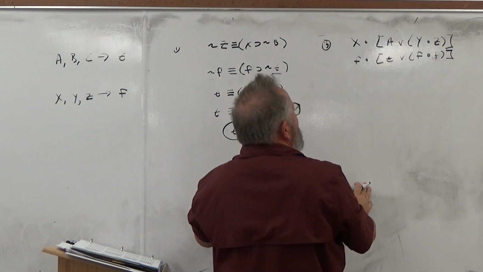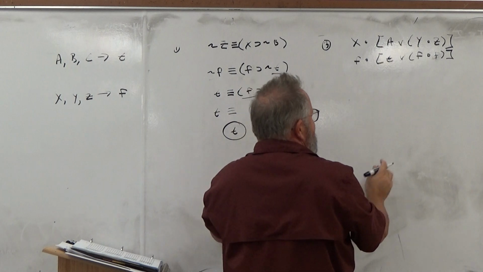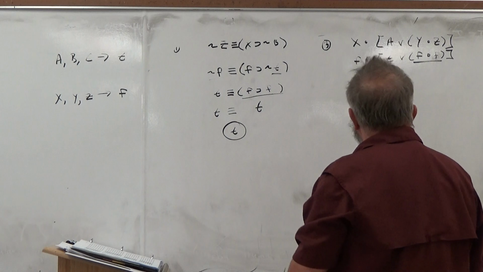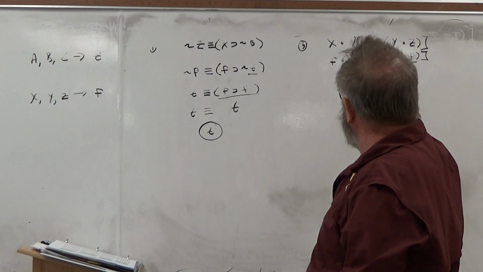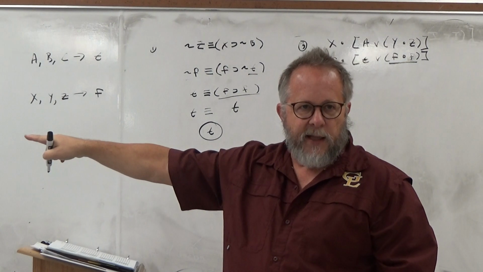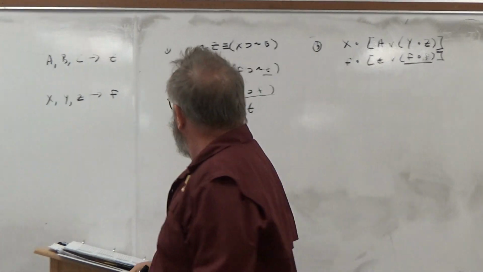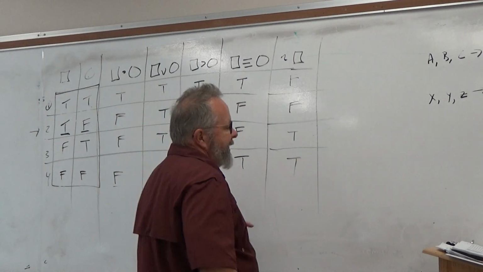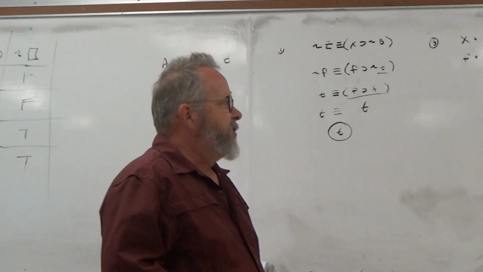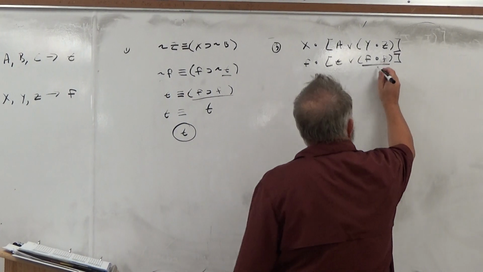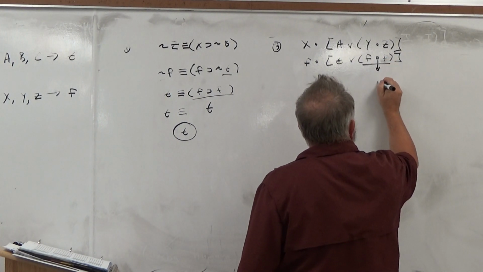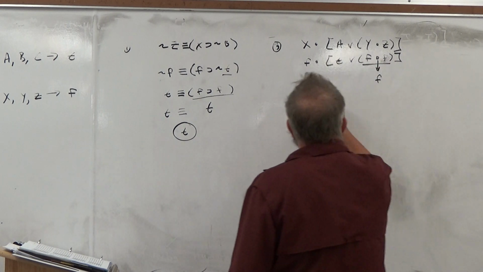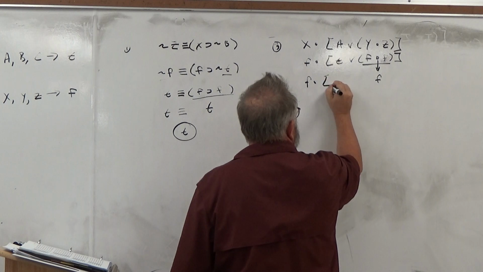Okay. So I need to work from the innermost brackets out, which means I need to do this calculation first, false and false. So I look for a case where both statement constants are false. That's line 4, right? And I go over to the conjunction, and I see that in the case where both conjuncts are false, the conjunction is false. And I write the result under the operator so I know this is the result of that. And then I'm going to rewrite the rest of the problem.